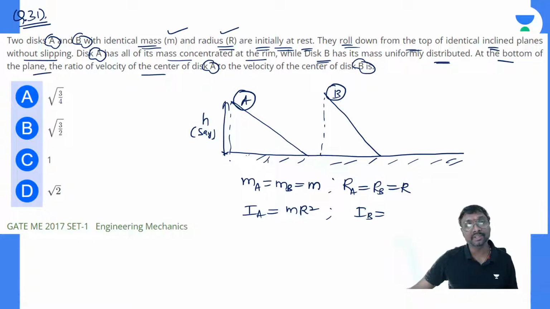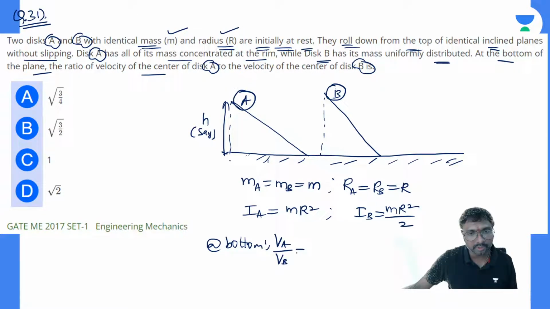Entire mass is concentrated at the rim for A, and for B it is uniformly distributed. So I for B is M R square by 2. At the bottom, you are asked to identify VA by VB, the ratio of the velocity of A to the velocity of B.